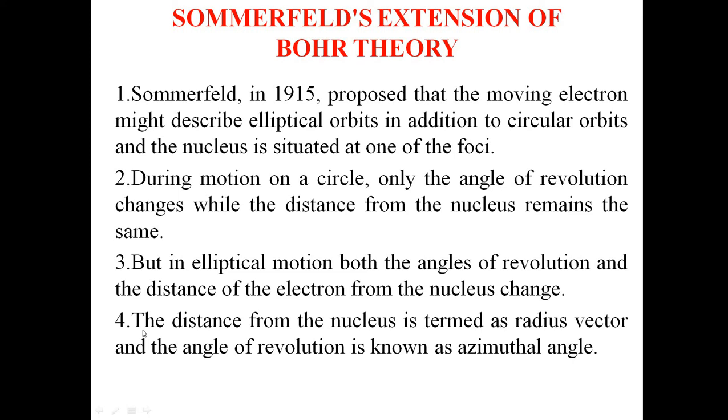The distance from the nucleus is termed the radius vector, and the angle of revolution is known as the azimuthal angle. There are two components: one is radial and the other is azimuthal.